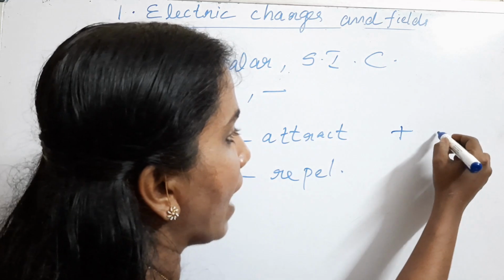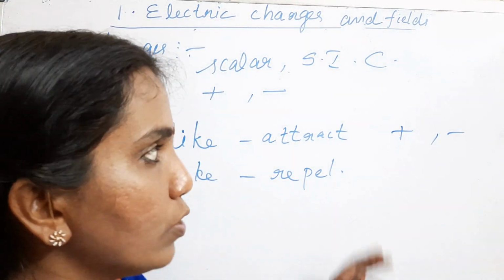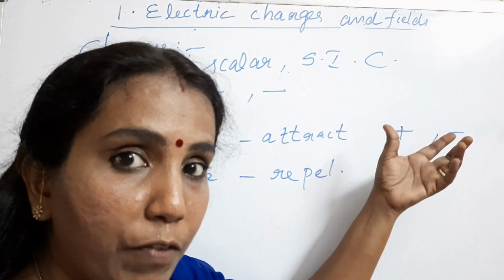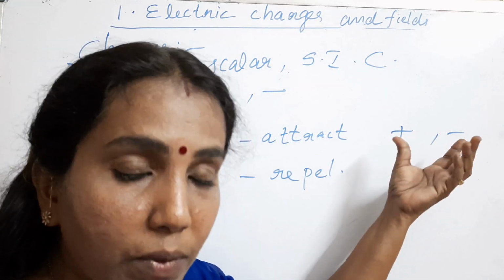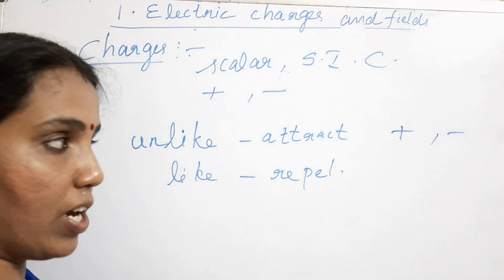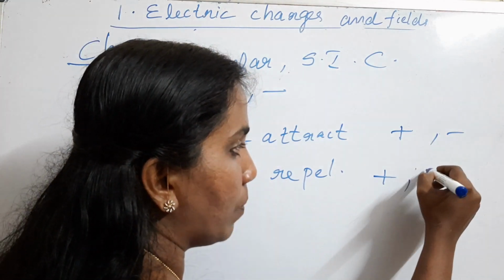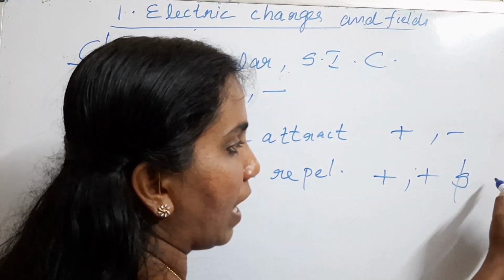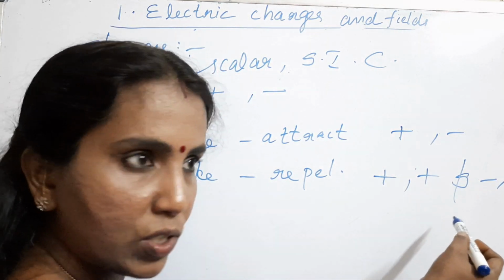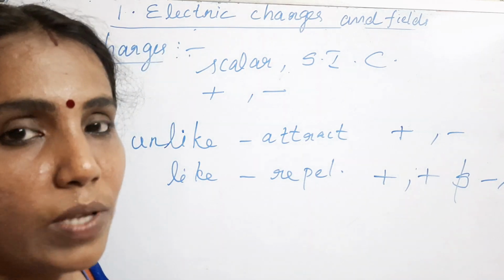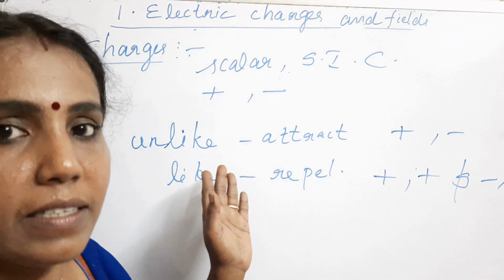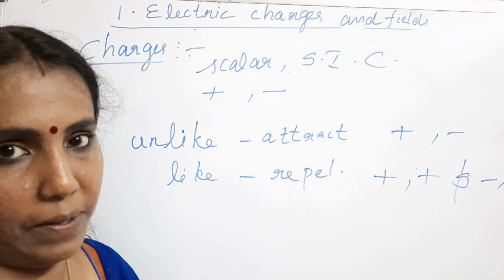A positive and a negative. If a positive charge is brought near a negative charge, they will attract each other. On the other hand, like charges, a positive and a positive, or a negative and a negative, will have a force of repulsion between them.